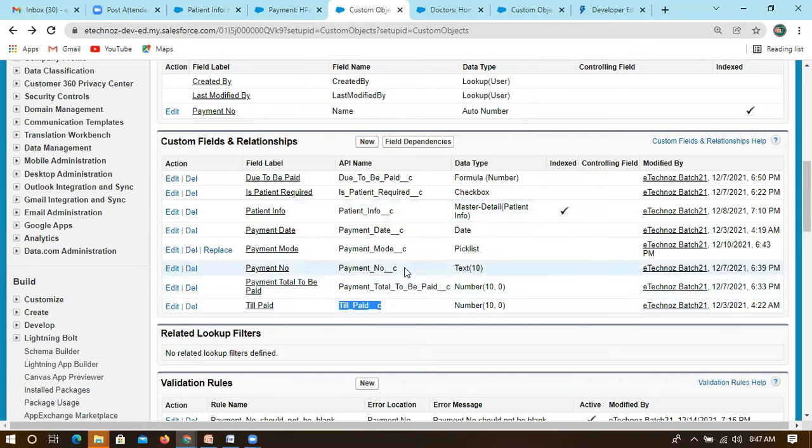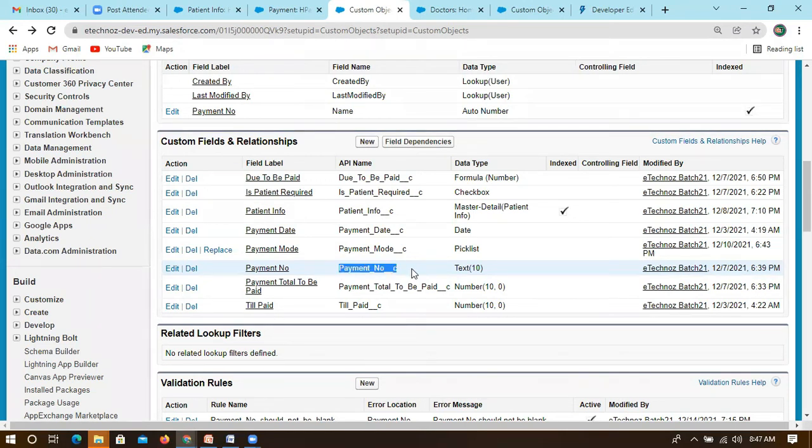For payment number only, I want to create one more validation, something like text.